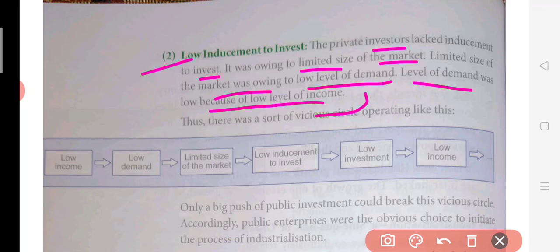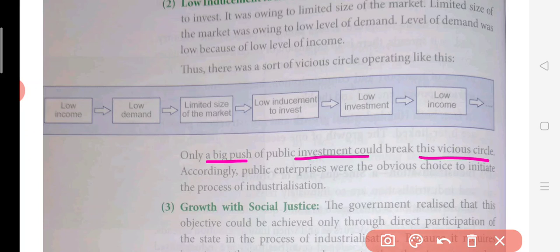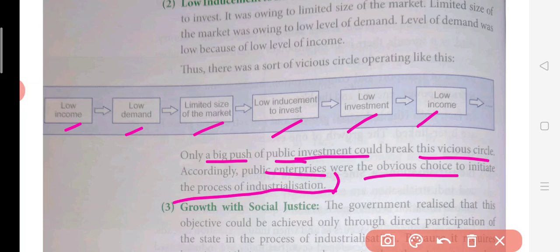So who has to come forward here? The government realized that the only chance for a big push of this investment was that the public sector or companies would have to come up. Only a big push of public investment could break this vicious circle. Because in this flow chart, when low income is there, low demand is there. The market is also not big, meaning too many buyers are not there. So who will like to invest? No other company would like to invest in this scene. So there will be low investment and low income. So they thought they would need some public investment, and for that we will have to bring up public enterprises. The government company can come and invest and improve the conditions in India.